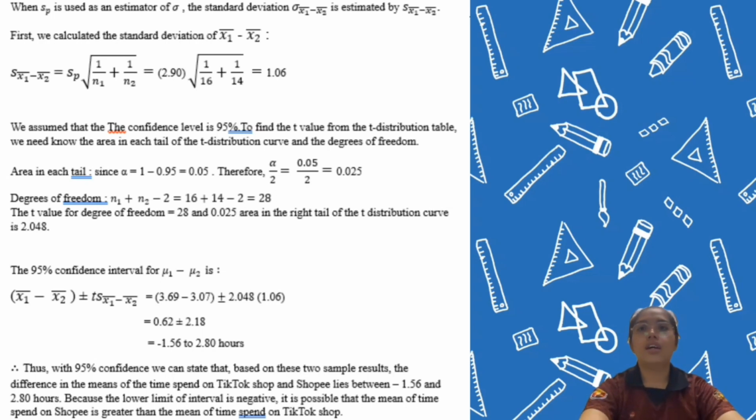The 95% confidence interval for mu1 minus mu2 is (x1 bar minus x2 bar) plus or minus t times s of x1 bar minus x2 bar. So it equals negative 1.56 to 2.80 hours.